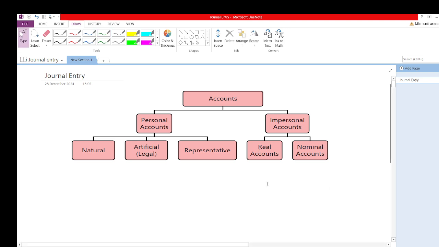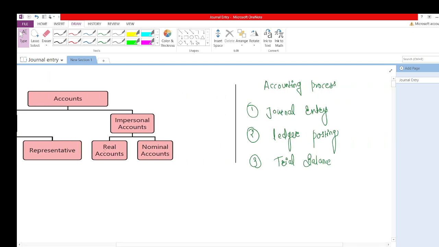So as we already know, in the accounting process, the first thing is the recording of journal entry. There are three things which are more important, or I can say without these three you cannot proceed further to make the financial statement. First, when your transaction happens you need to record the journal entry, and today we are learning how to record the journal entry.